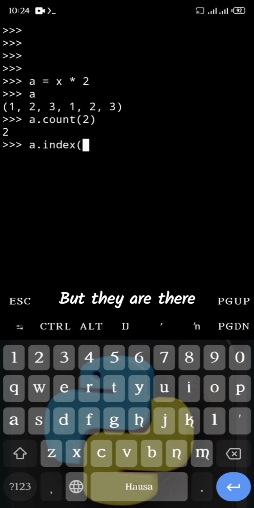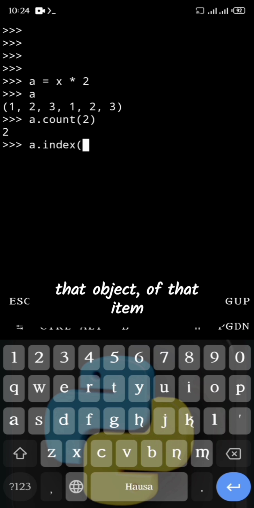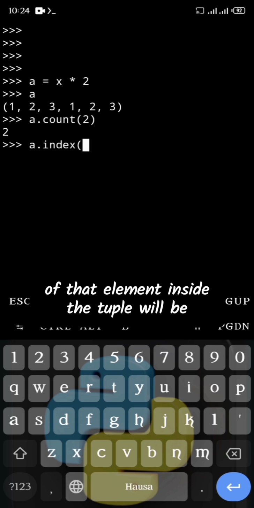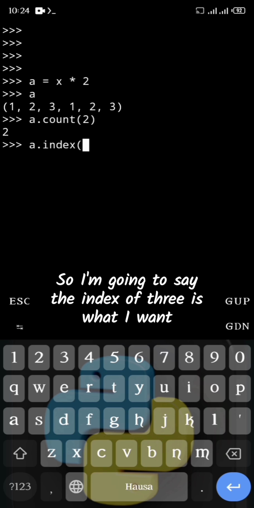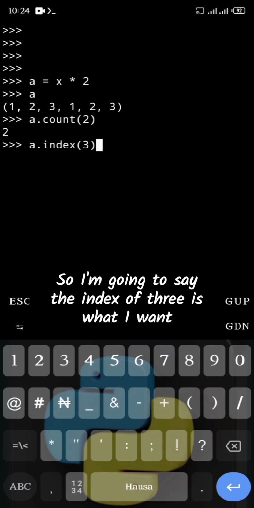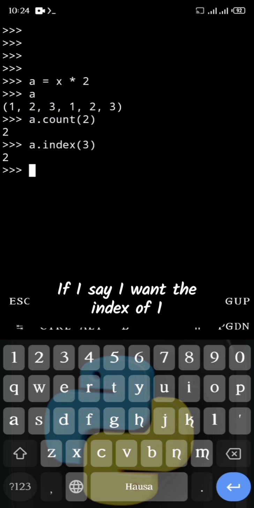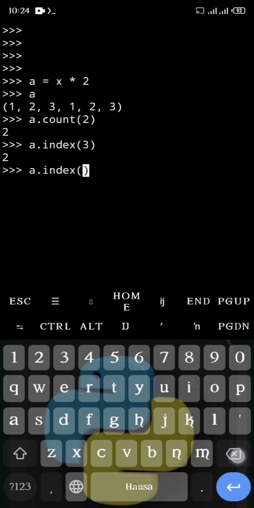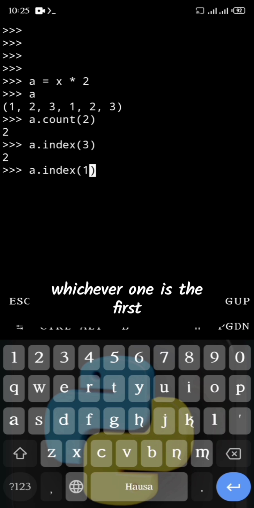They are there, but the first occurrence of that element inside the tuple will be the index returned. So the index of 3 is at index 2. We can verify that: 0 1 2, right? If I say I want the index of 1, it'll be 0, because I told you the index will return whichever occurrence is first.